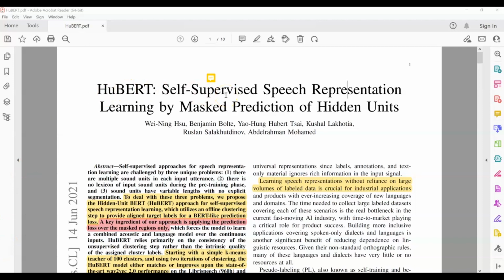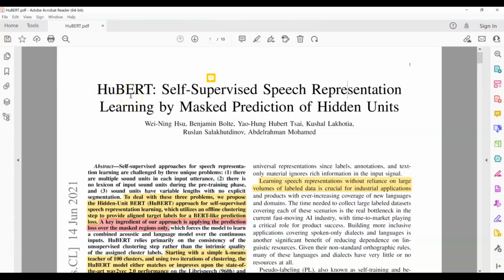First of all, I must say that I really like the title of this paper because everything that's presented in this paper, the crux of that is in the title itself. So we'll break down the title first and then we will go into the details. Okay, so let's start with HuBERT.